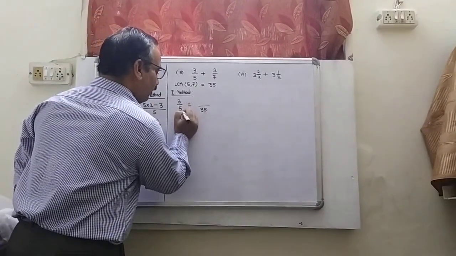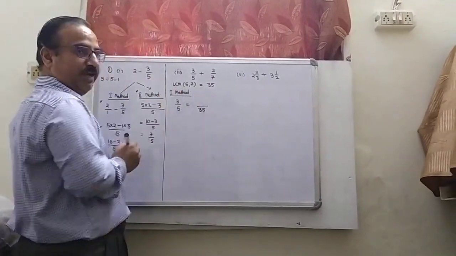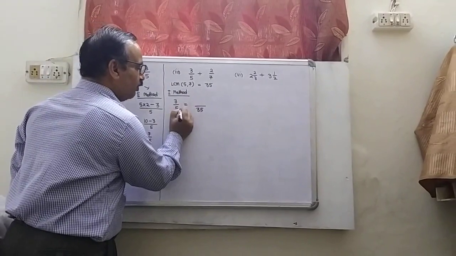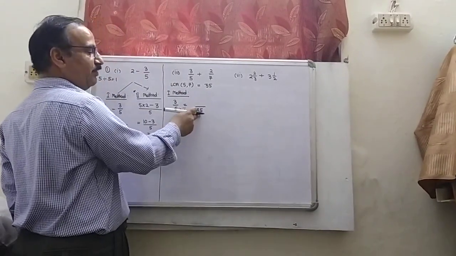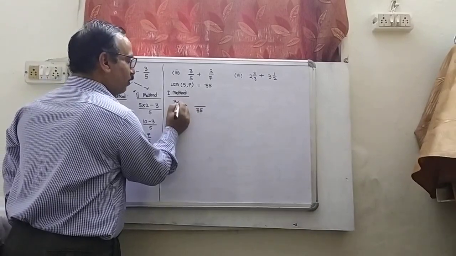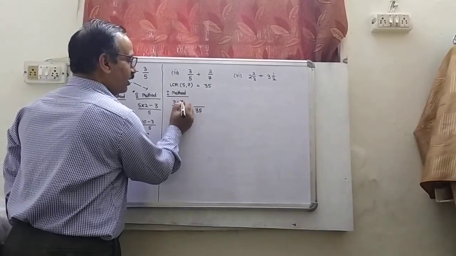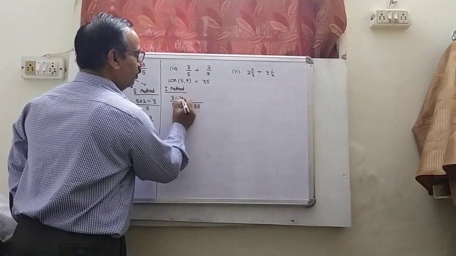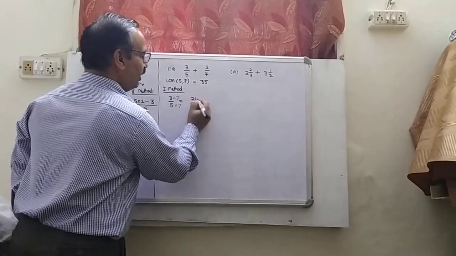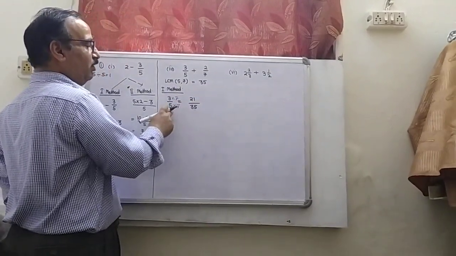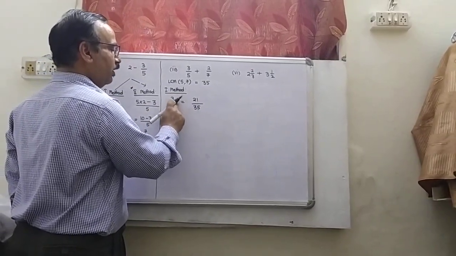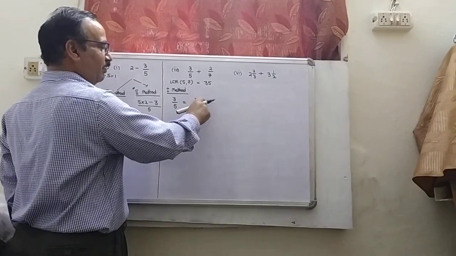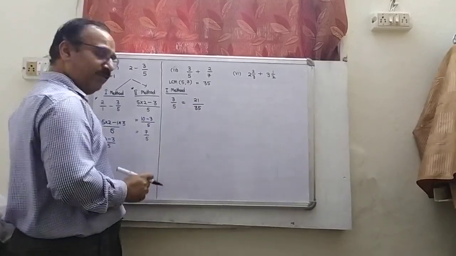Now by what number should we multiply to get 35? Obviously it should be multiplied by 7. Only then you will get 35. So you have to multiply the numerator by 7 also, and you will get 3 7s are 21. So you can write 3 by 5 as 21 upon 35 also.